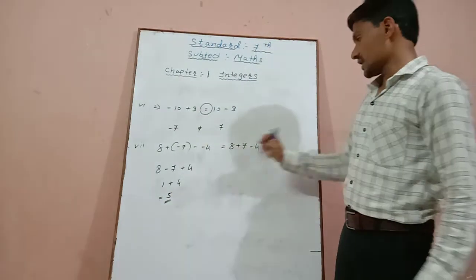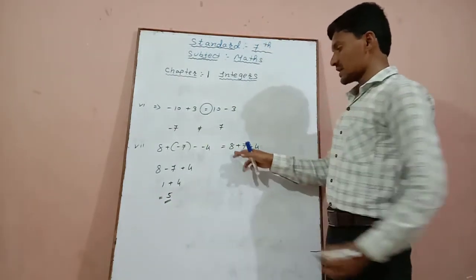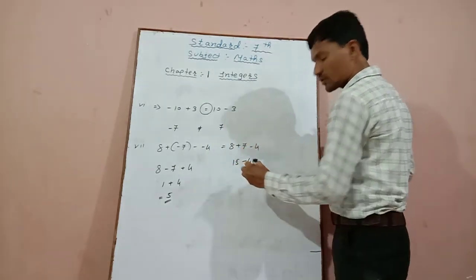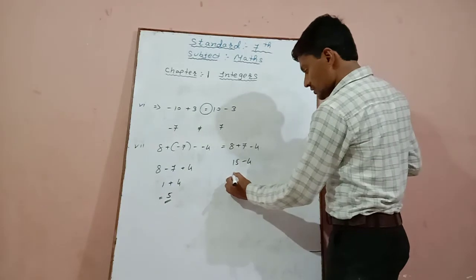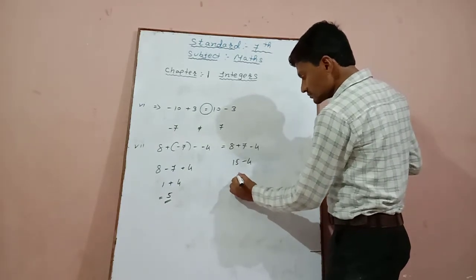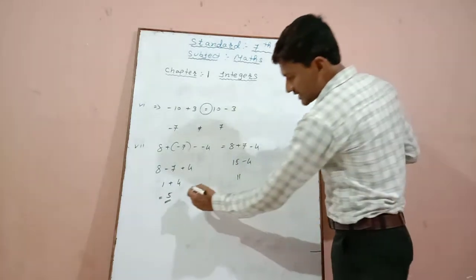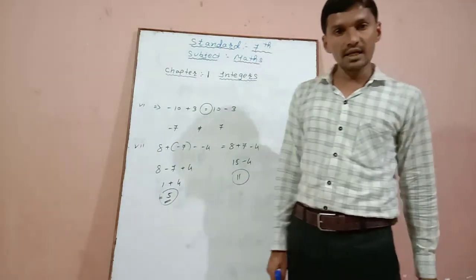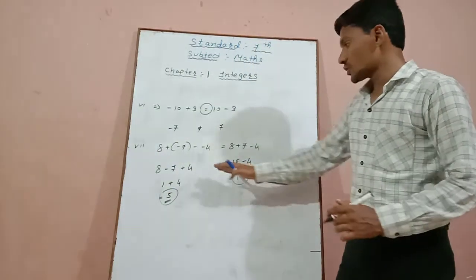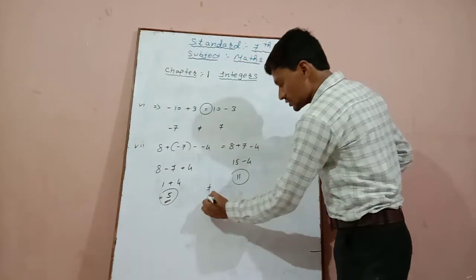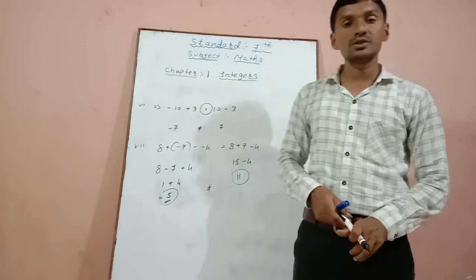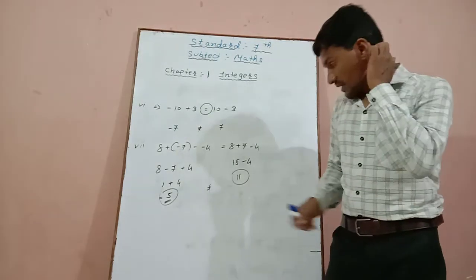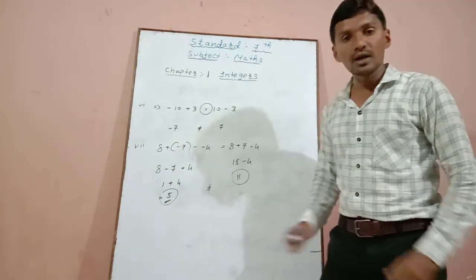Okay. Now the second one. Here 8 plus 7 is 15, minus 4. 15 minus 4 is equal to 11. Now we can see that here the answer is 5, here the answer is 11. That means this is also not equal. So this question number 7 is also incorrect because both numbers are not equal.